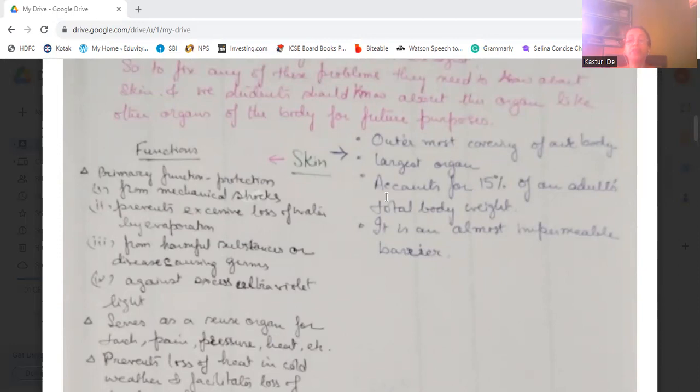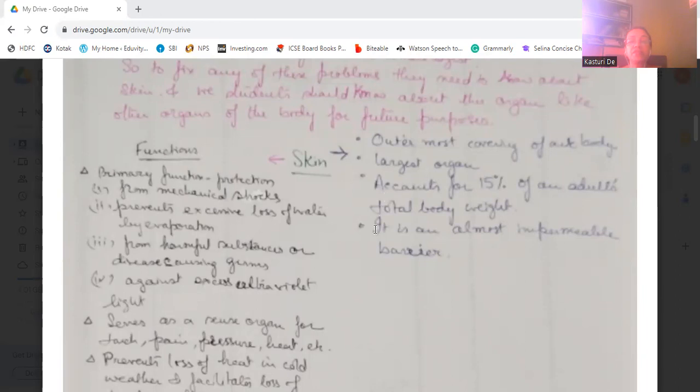Then it prevents excessive loss of water by evaporation, and protects from harmful substances or disease causing germs. It also protects us from excess ultraviolet light.